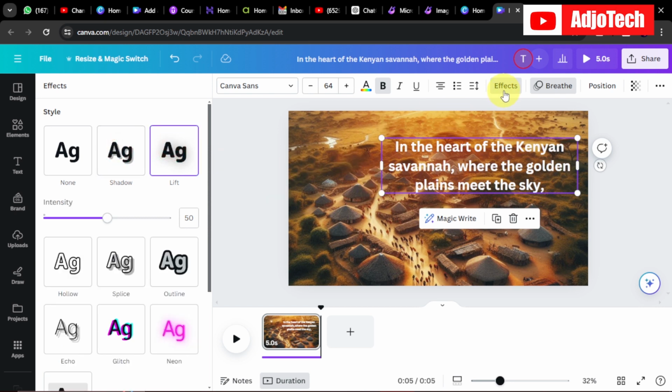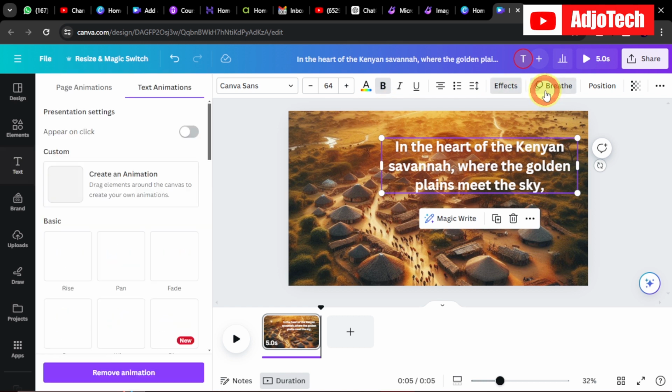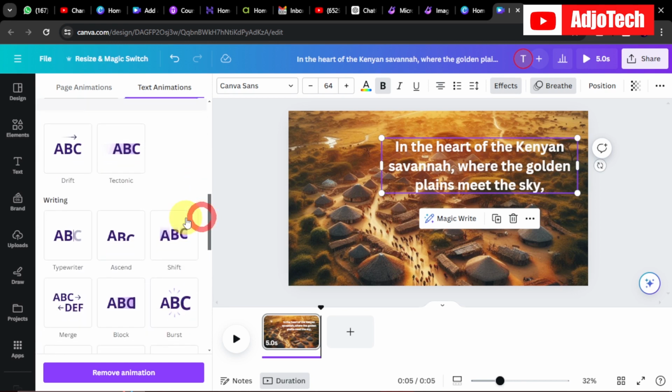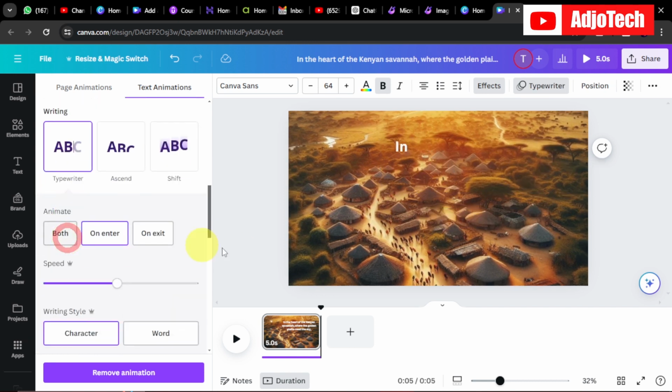Now we want to add some animation to this. We want this text to actually be moving. So if you go to animation option, we want the text to actually be moving. So we're going to add some typing effect to the text. So just go down, and then we can see we have the typewriter effect. So we can actually add this to our text like this. So you can see we have something like this.